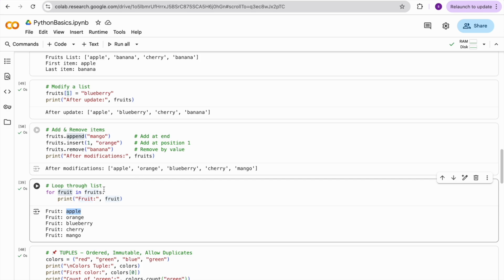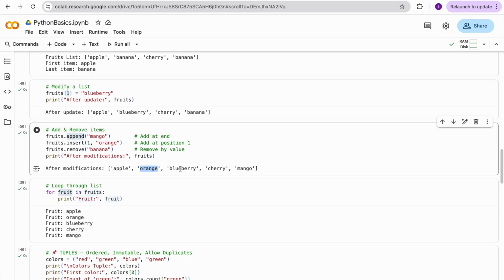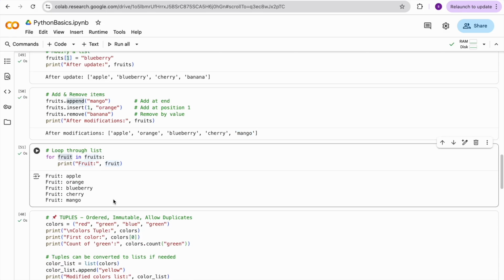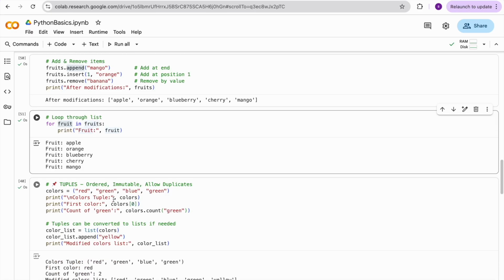In the second iteration it increments by 1: orange, next blueberry, cherry, and mango. So this is what it is going to print. This is how we can iterate the list.